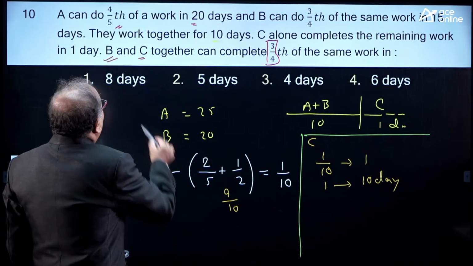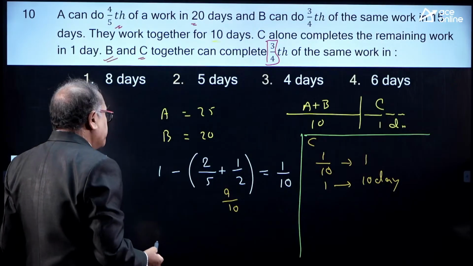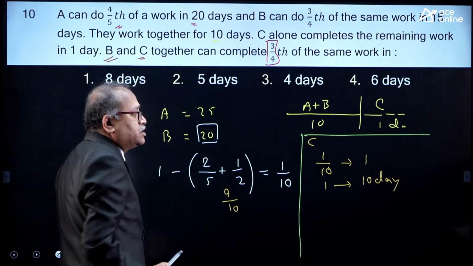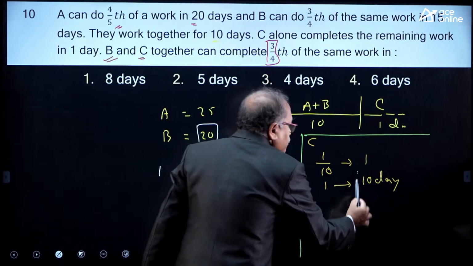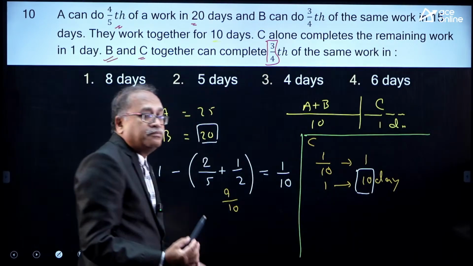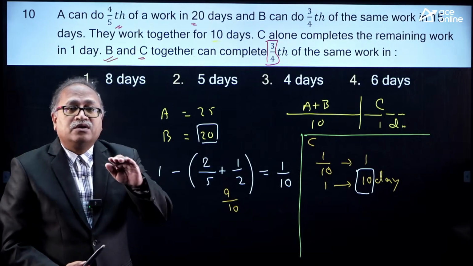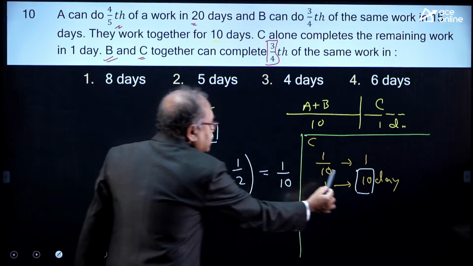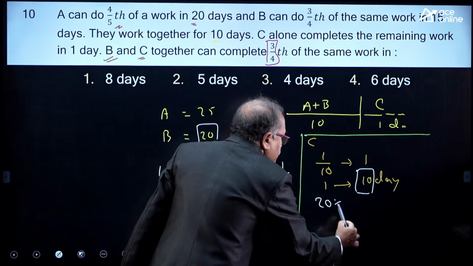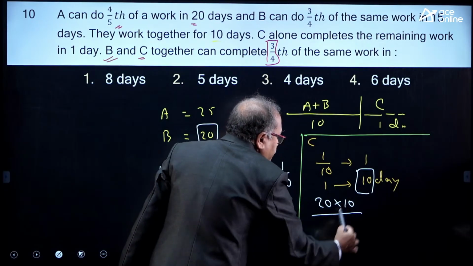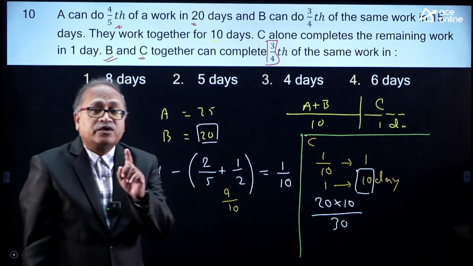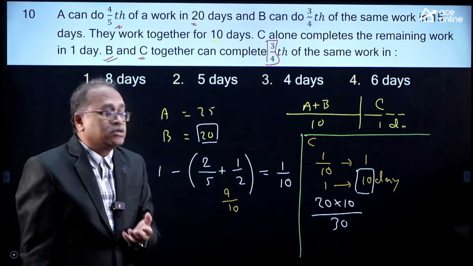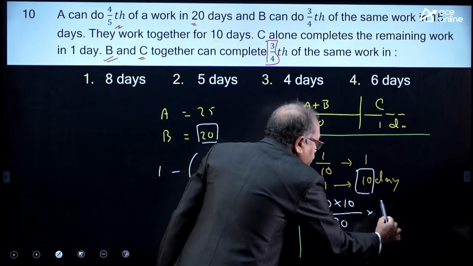Okay, done. Now, B and C together, look at this part. B can complete the work in 20 days, C can complete the work in 10 days. B and C together can complete the work by A into B by A plus B. That is 20 into 10 by 20 plus 10, this is 30. This is for one work. But the question given is 3/4 of the work in how many days? So, into 3 by 4.